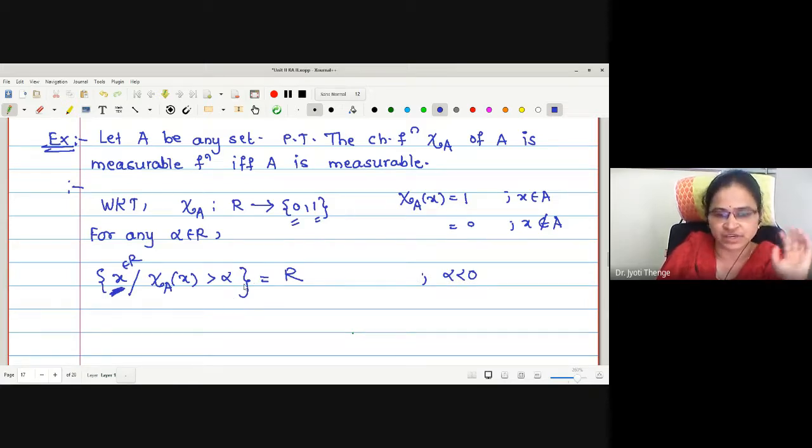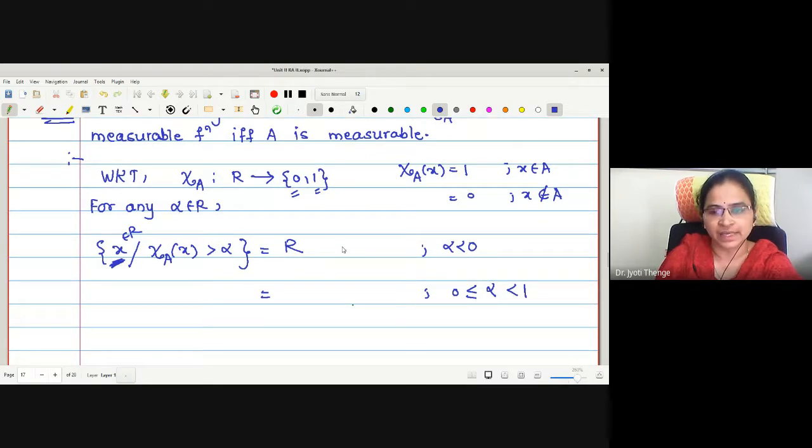Minus 1 is just for the sake of understanding the point. Every element in R is going to assume either 0 or 1. Therefore this set is R itself, right? Now I restrict the values of alpha from 0 up to strictly less than 1.